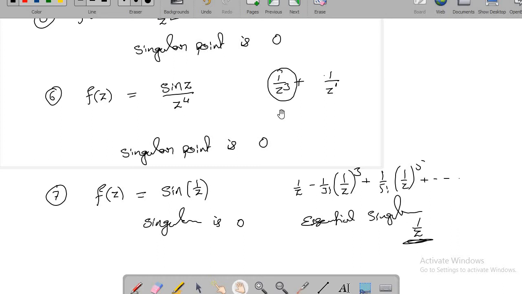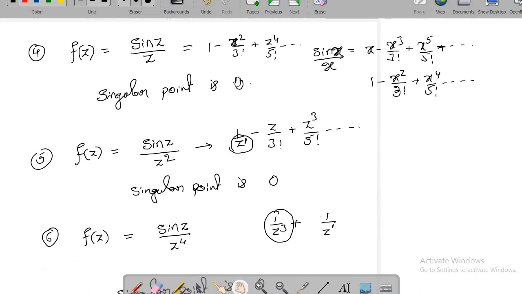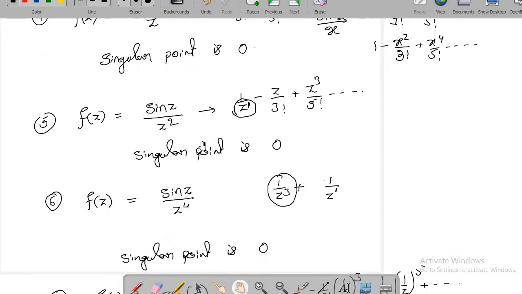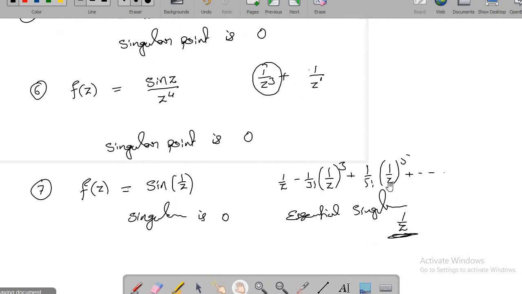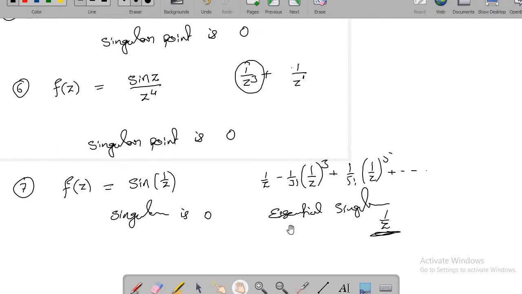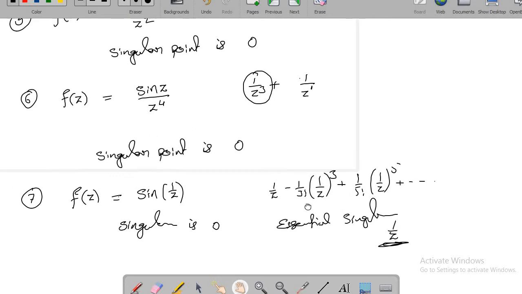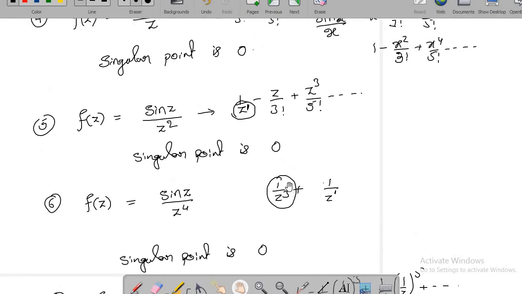Okay, so the singularity is classified into three types. One is a removable singularity, another one is a pole of order 1 or pole of order k. It depends on the highest power of 1 by z. If you have 1 by z power k, if it is the highest power, then we say it is a pole of order k. So if there are infinitely many terms which involve 1 by z, then we say it is an essential singularity. Okay, so this is how a singular point is classified.